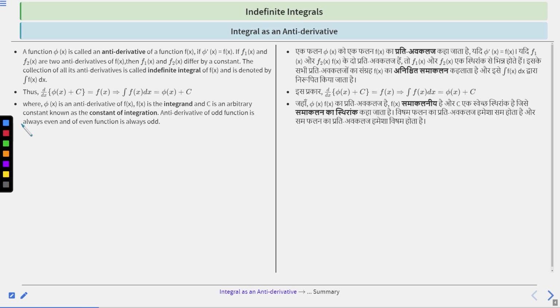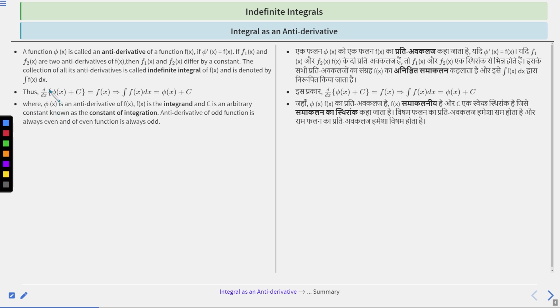with the topic integral as an antiderivative. A function phi x is called an antiderivative of function f x if phi dash x is equal to f x. If f1 x and f2 x are two antiderivatives of f x, then f1 x and f2 x differ by a constant, right? The collection of all the antiderivatives is called the indefinite integral of f x. This sign is basically of integration, and is denoted by integration of f x dx, right?